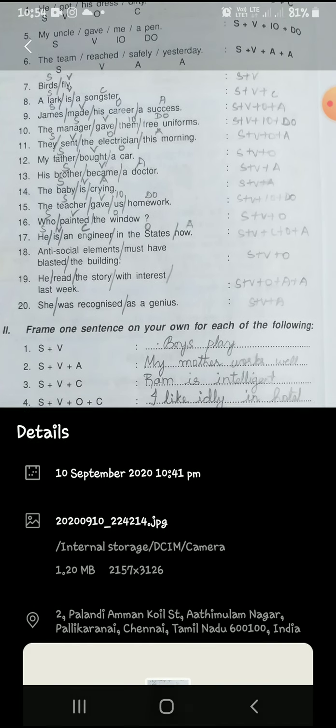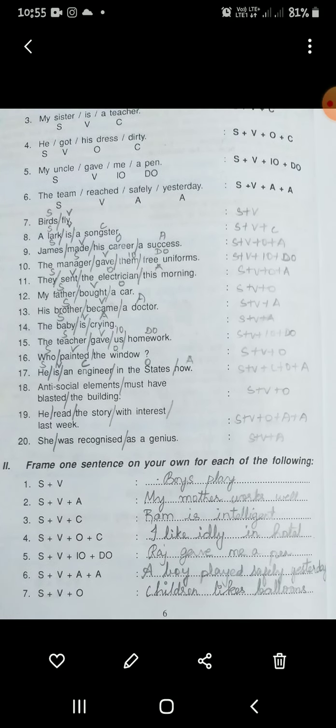A teacher is a complement, because my sister is something we are telling, but we can't finish the sentence there. It is not necessary to only put a teacher. We can put my sister is a doctor, my sister is a lawyer, anything. It is a complement, because it is completing the sentence. So: subject, verb and a complement.